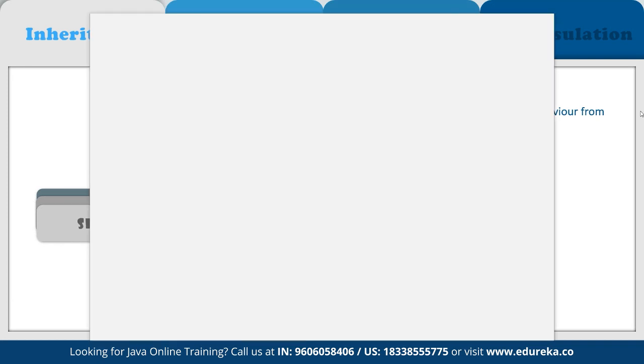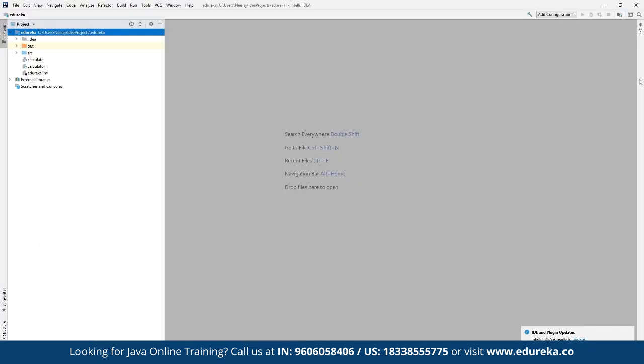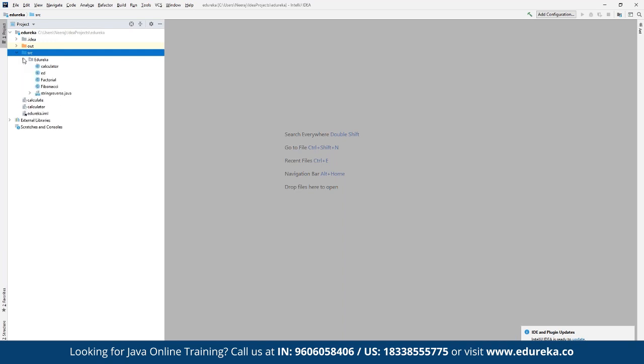Let's create this. So here we have the entire IDE open. Now here we can see the entire project structure that we have created. Now we want to start with any of the files here. Then here we have the file.